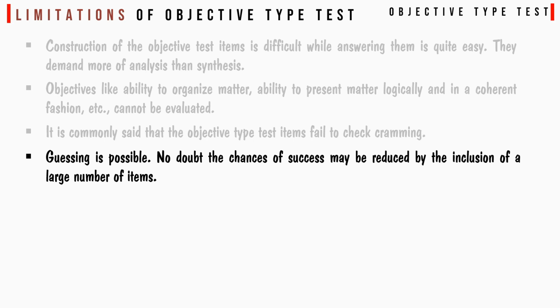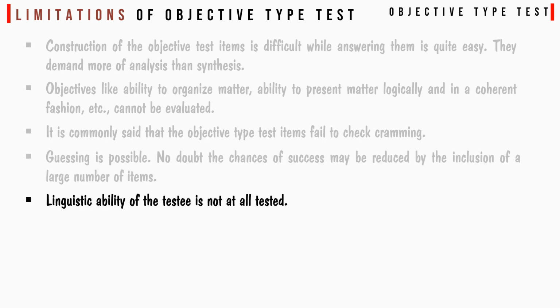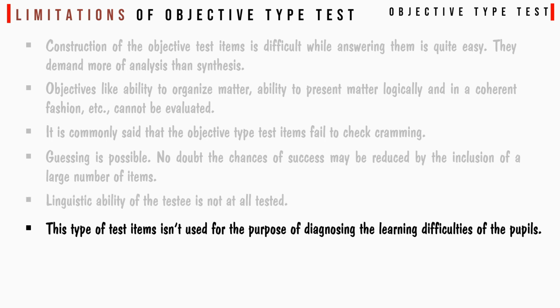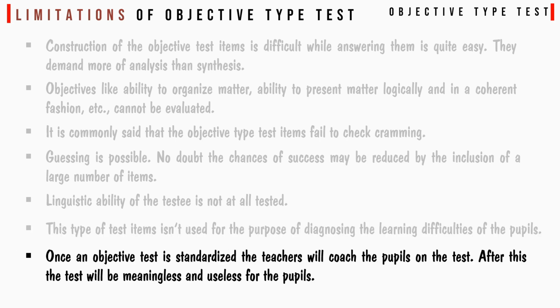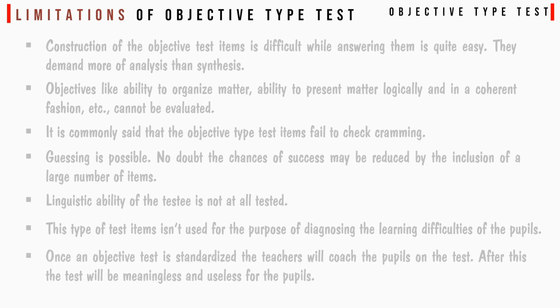Guessing is possible, no doubt the chance of success may be reduced by the inclusion of a large number of items. Linguistic ability of the testee is not at all tested. This type of test item is not used for the purpose of diagnosing the learning difficulties of the pupils. Once an objective test is standardized, the teachers will coach the pupils on the test. After this, the test will be meaningless and useless for the pupils.